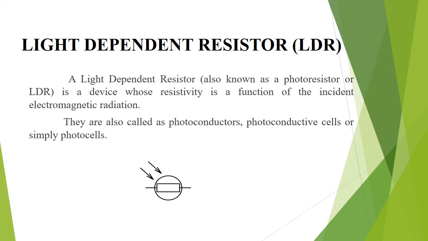Working principle of LDR. A light dependent resistor works on the principle of photoconductivity. Photoconductivity is an optical phenomenon in which the material's conductivity is increased when light is absorbed by the material. When light falls, that is when photons fall on the device, the electrons in the valence band of the semiconductor material are excited to the conduction band. These photons in the incident light should have energy greater than the band gap of the semiconductor material.